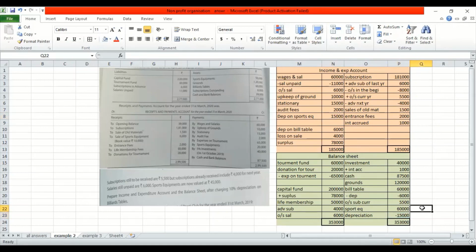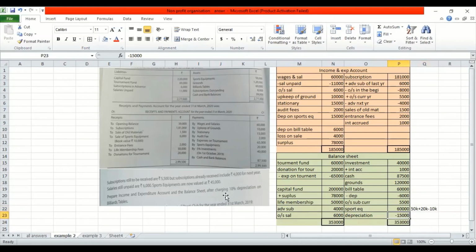This is important. First thing, you have to understand how you got 60,000. The opening was 50K. You purchased, look in the payment side, you purchased 20K. Then you sold, what did you sell? 10K. So this is what I understand, that ideally this is the closing of sports equipment, but the sum states the sports equipment is 45, which gives me an idea that this is nothing but my depreciation.